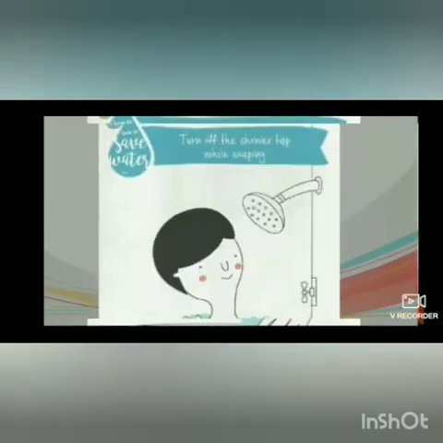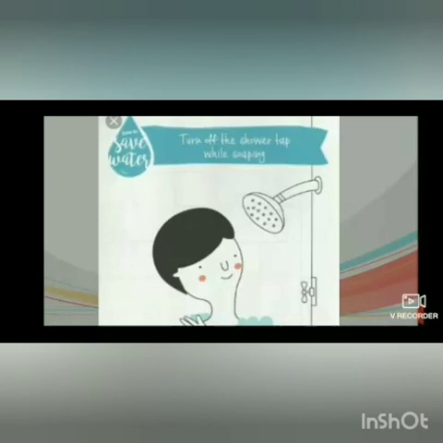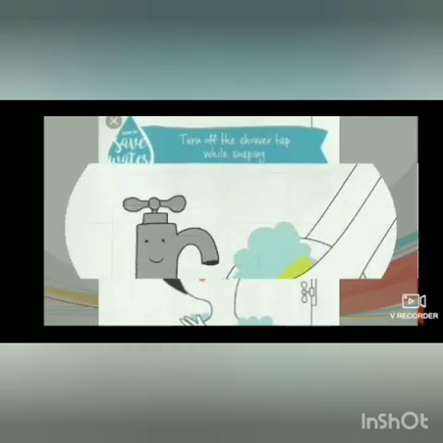Take shorter showers. Turn off the shower tap while soaping. When washing dishes, turn off the tap while you soap and scrub the dishes. Students, hope you understood how to use water carefully.